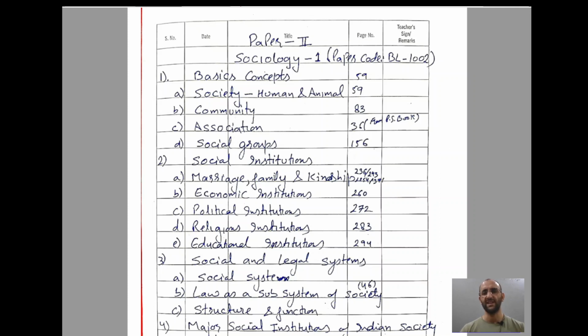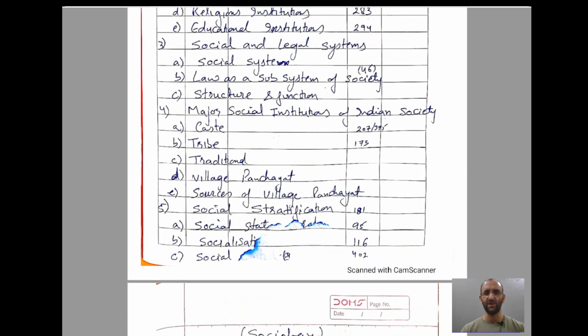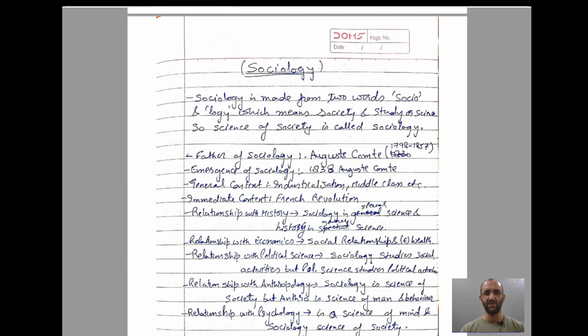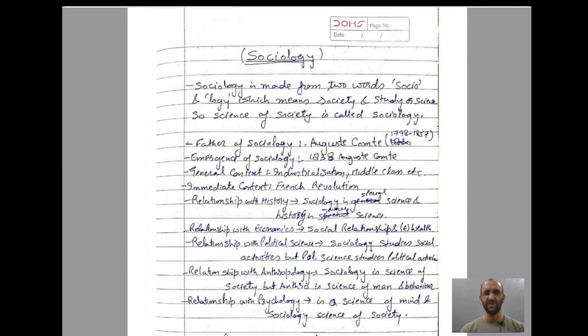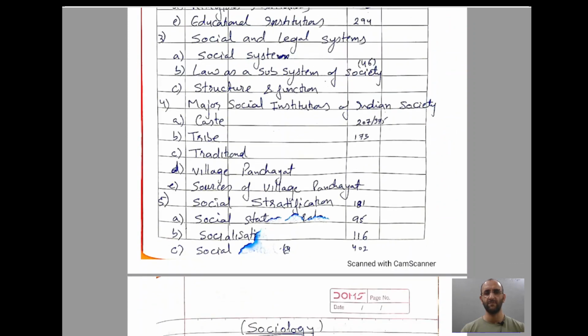So in this first slide, you can see this is the syllabus of this subject. You can pause the video and go through it. And it has 5 units. So today we are going to understand what sociology is, and we'll understand its basic concepts, its definitions.